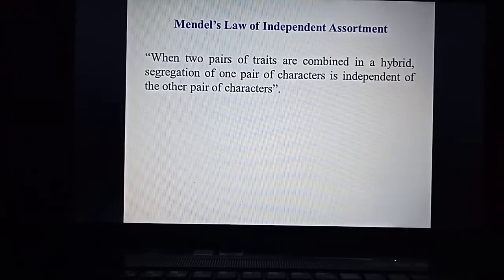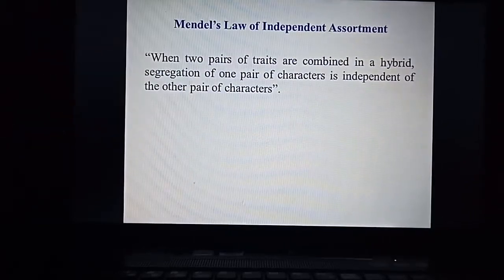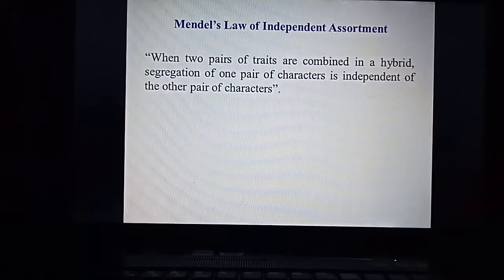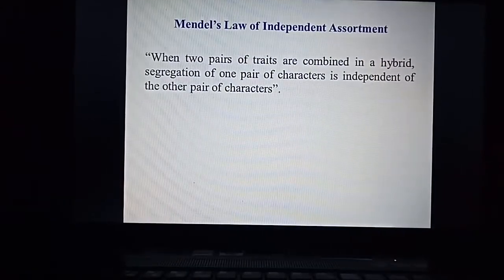What Mendel's law of independent assortment says, the definition, is: when two pairs of traits are combined in a hybrid, segregation of one pair of characters is independent of the other pair of characters. So when two pairs of traits are combined in a hybrid, segregation of one pair of characters is independent of the other pair. This is the statement of Mendel's law of independent assortment.